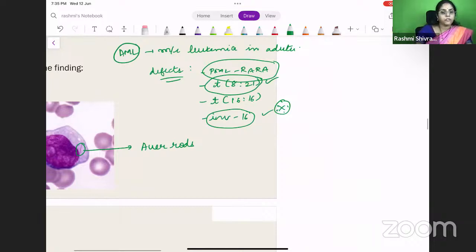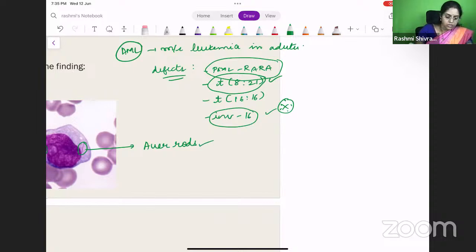So what are the other findings that you will have in this patient? How do you diagnose this? You have to find Auer rods. You will also have to find myeloblasts. Myeloblasts should be more than 20%.